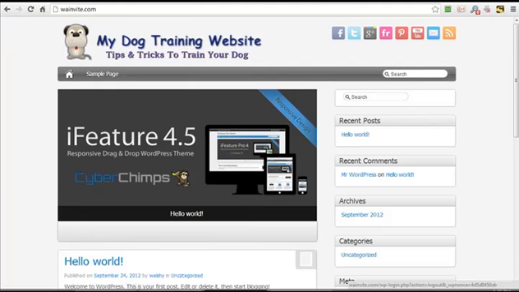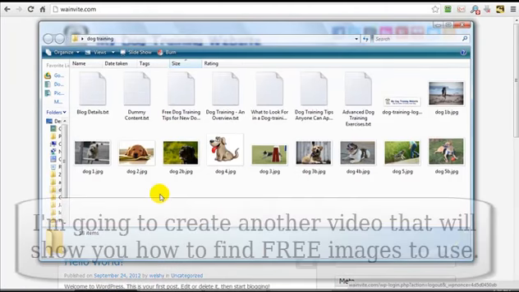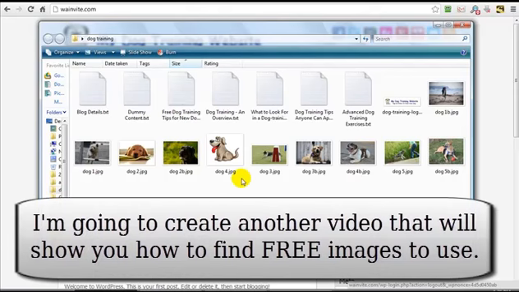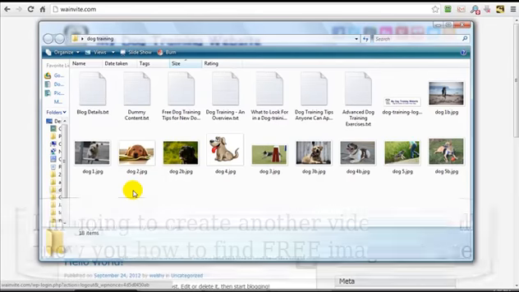And the last thing I should have mentioned is I have a folder on my computer, and it contains all of the images that I intend on using, and it contains some text documents with the content for the posts that we're about to create. Now I've already pre-collected the images and the content to speed up this video.